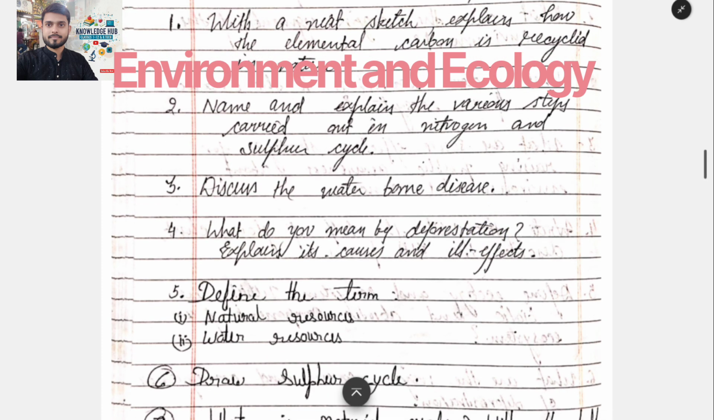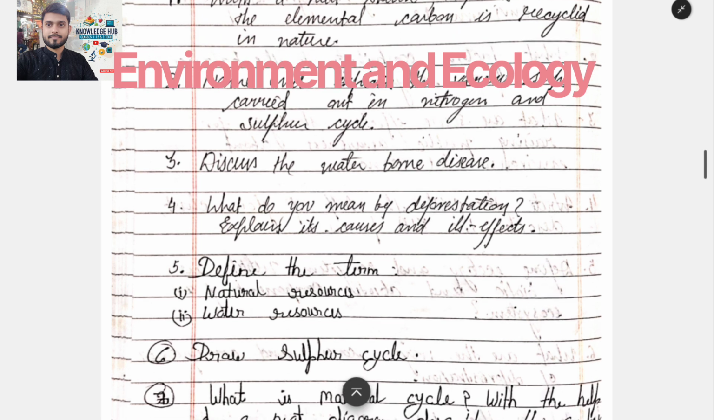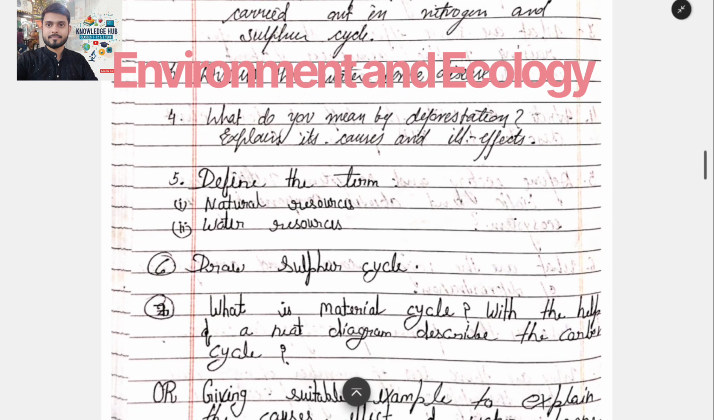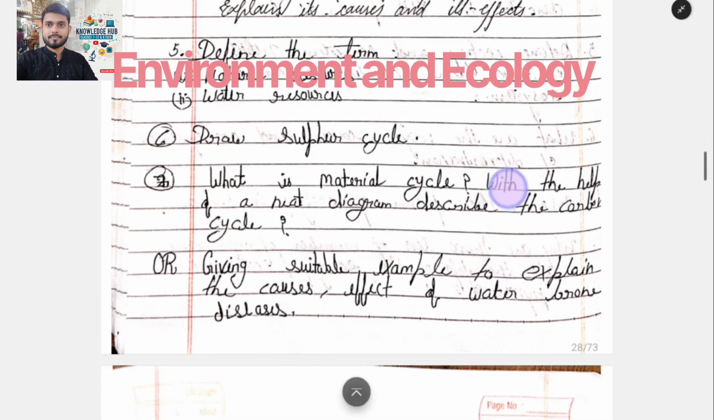Now the second question is name and explain the various steps carried out in the nitrogen and sulfur cycle. Discuss waterborne diseases. There are many diseases which are spread from water, and these are known as waterborne diseases. Now the fourth question is what do you mean by deforestation? Deforestation is basically the cutting of trees. Define the terms natural resource and water resource. Natural resources are those basically available on the earth. Water resource is the resource which is obtained only from water.